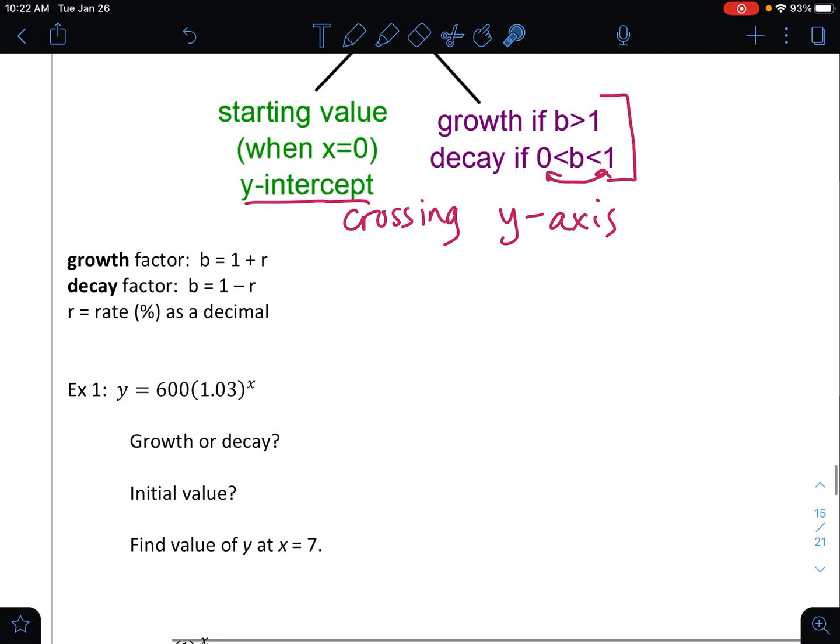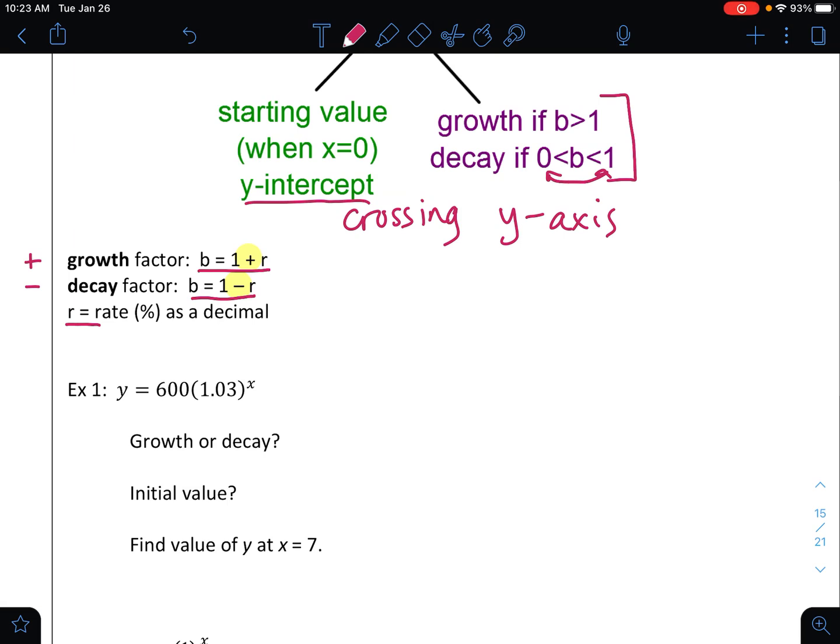Now let's talk about that growth factor and decay factor a little bit more. The factor itself, the B value, is going to be 1 plus this rate. We'll get to rate in a second. The decay factor is going to be 1 minus the rate. What I want you to see is growth, there's a plus; decay, there's a minus. So think about increasing, decreasing, plus, minus, that type of thing.